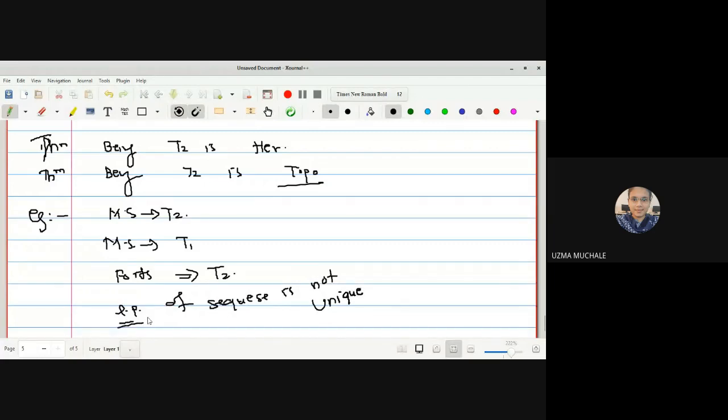In real analysis, if a sequence is convergent, the limit is unique. But here we will see that even if it is a convergent sequence, still the limits are not unique. That is the simple difference between real analysis and topology.